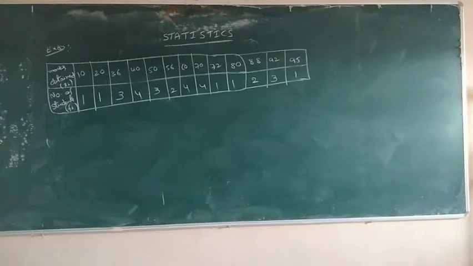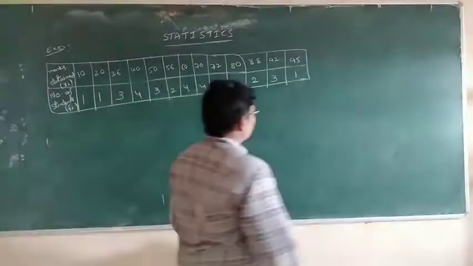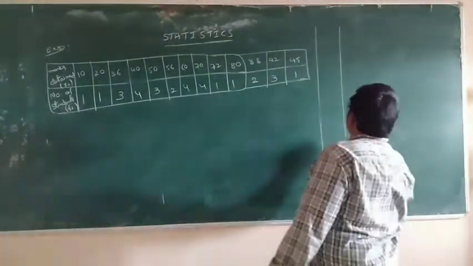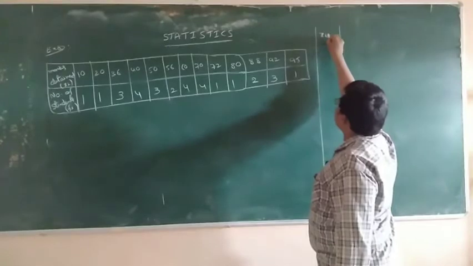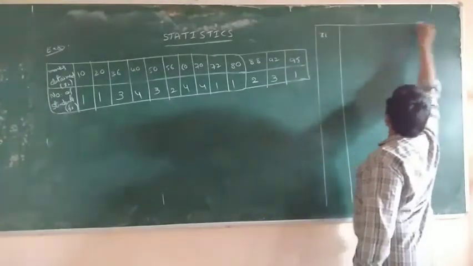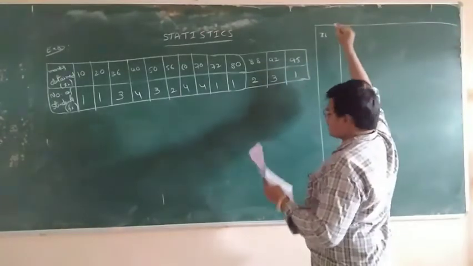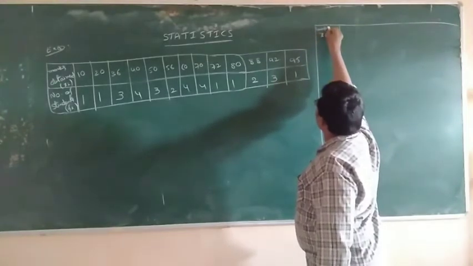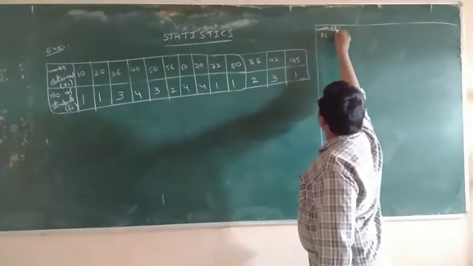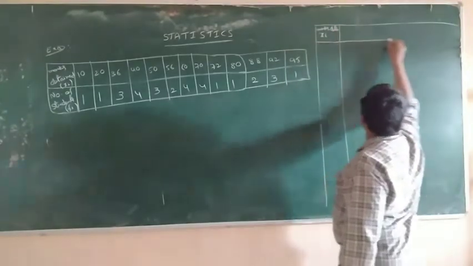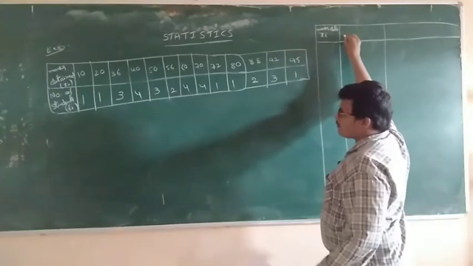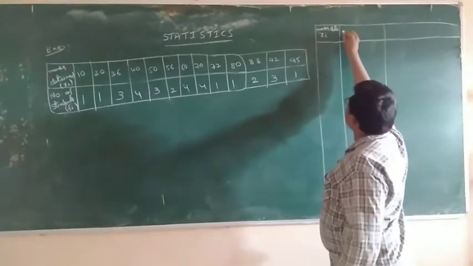Mean of the students' marks. So in the table, first xi means marks obtained. Next fi, number of students.